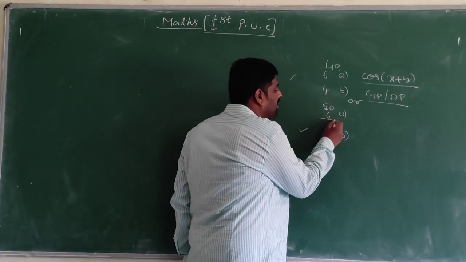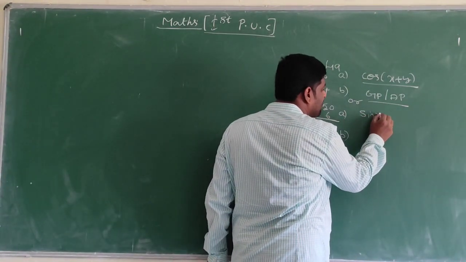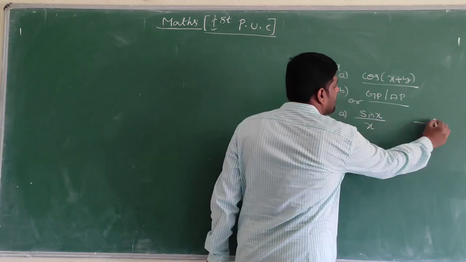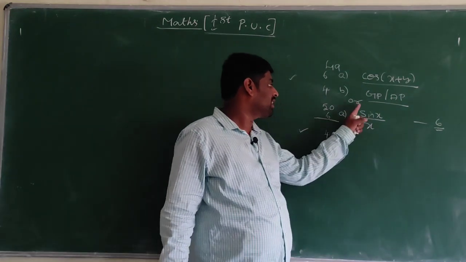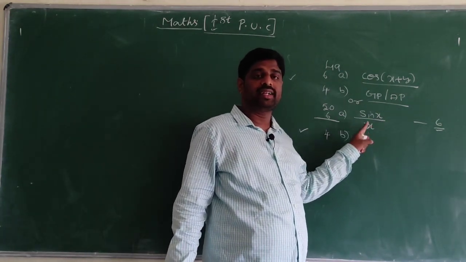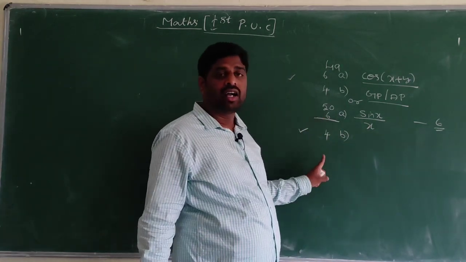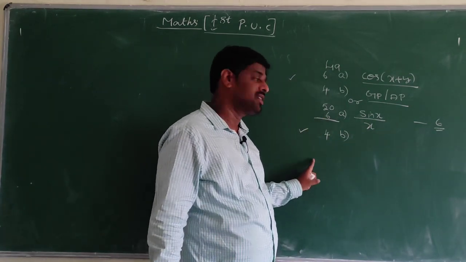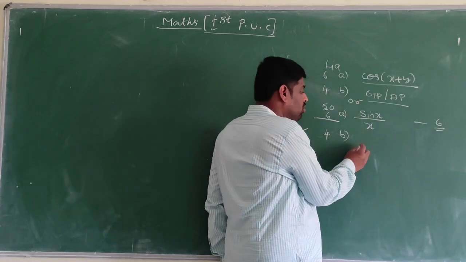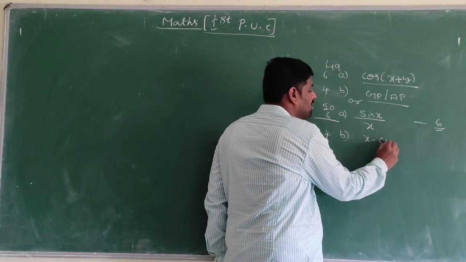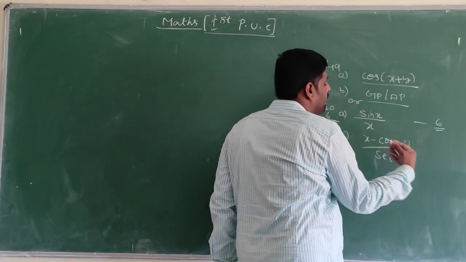Next, 50th A question, I already discussed the sin x by x theorem. This is for 6 marks. So in the limits and derivatives chapter, sin x by x theorem, this is 6 marks. Another 4 marks is in this chapter only, limits and derivatives. So I mean x minus cos x divided by secant x. These problems they will ask.